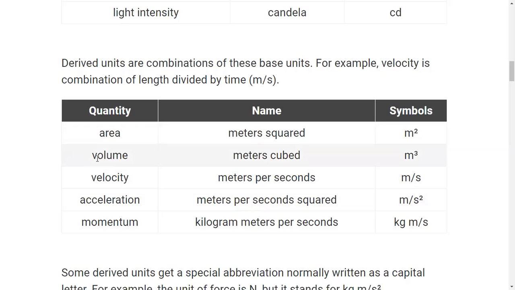Similarly, volume is a derived physical quantity; its unit is meter cubed, written as m³. Velocity is a derived physical quantity with unit meter per second, denoted as m/s.